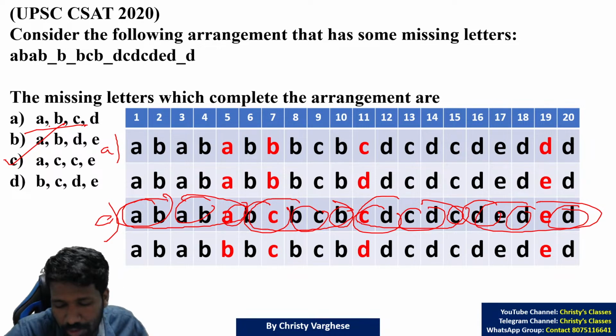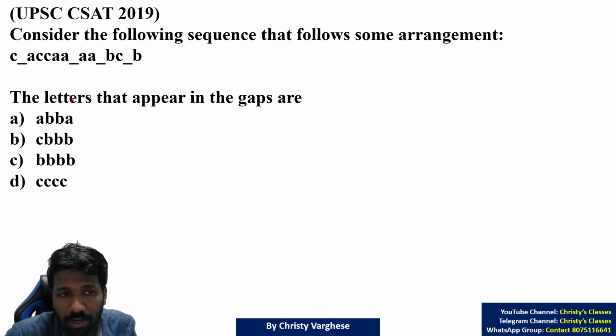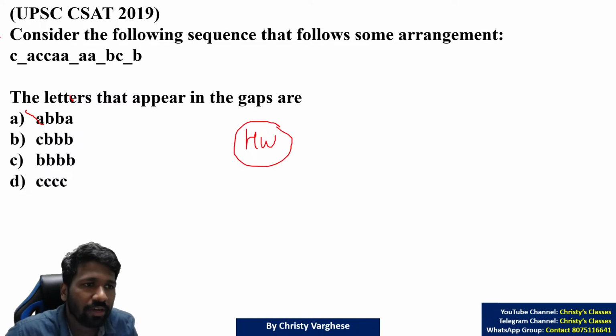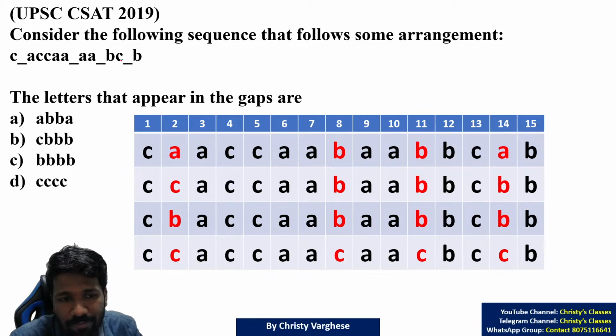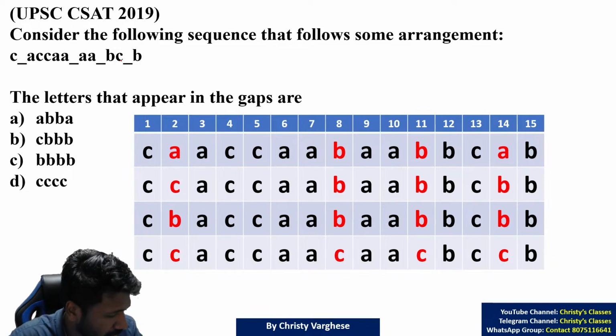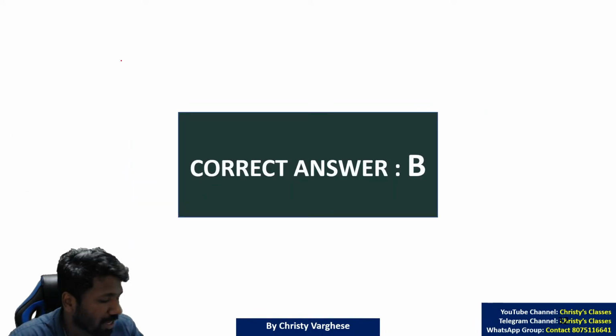So all of you understood how to do these kinds of questions. One more question for you to try as homework. 2019 this was asked. Here only 1, 2, 3, 4, 5, 6, 7, 8, 9, 10, 11, 12, 13, 14, 15 elements. So groups of 3 or groups of 5. I have substituted the options also here and you can check it out, or pausing the video you can try it later also. Option D will be the correct answer there.